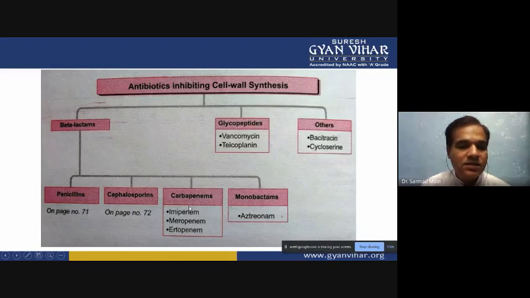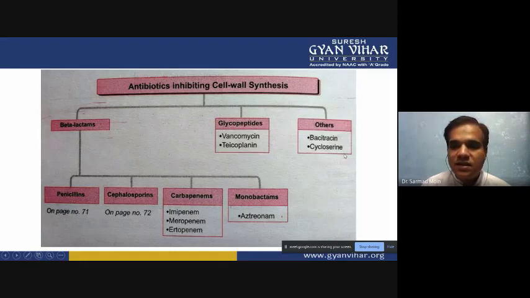ertapenem. These three types of antibiotics are modified from the carbapenem, and basically the modification happened surrounding the beta-lactam ring. So the beta-lactam ring is modified in all these groups. The next group is glycopeptides, and there are two types of antibiotics, vancomycin and teicoplanin.